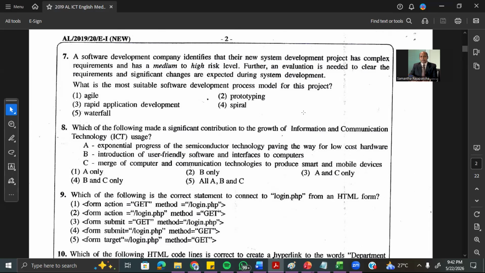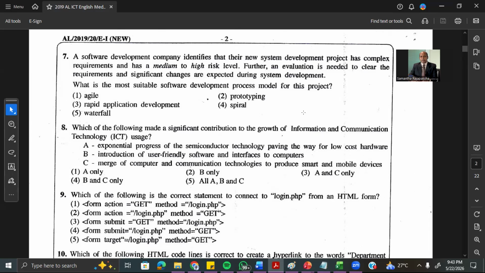But in this case, the main emphasis is that it's a system with very complex requirements and there's a risk analysis part. Remember, risk analysis is done only by the spiral model. Spiral model is also kind of a waterfall-like model, but where we have some phases assigned for risk analysis.